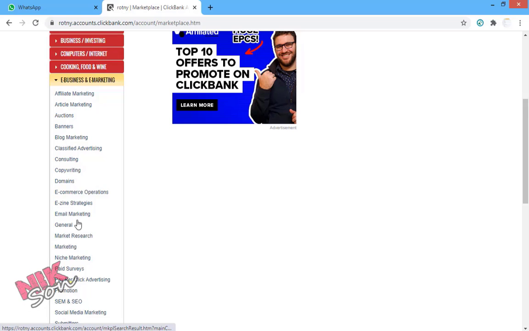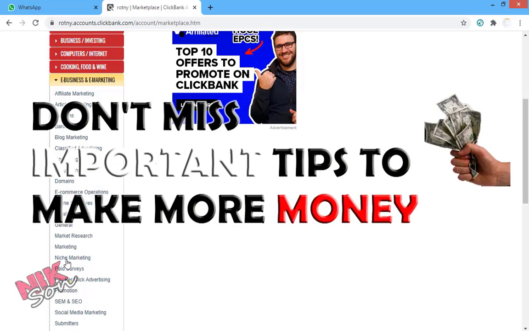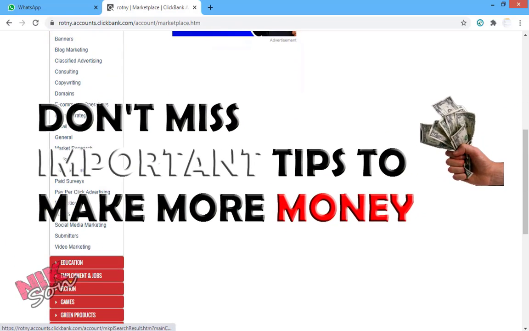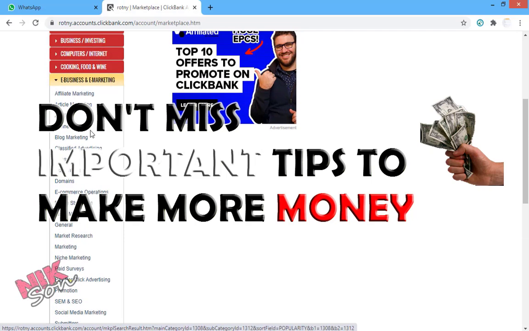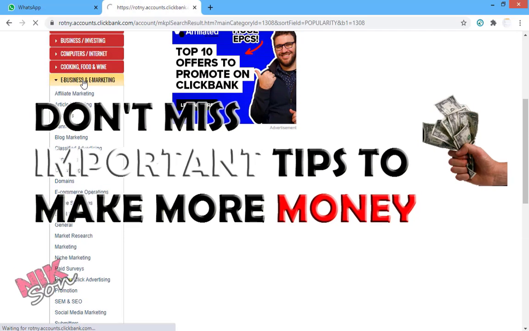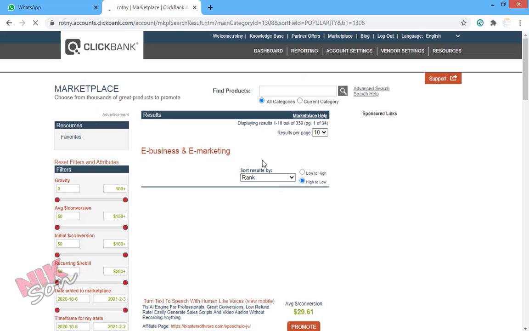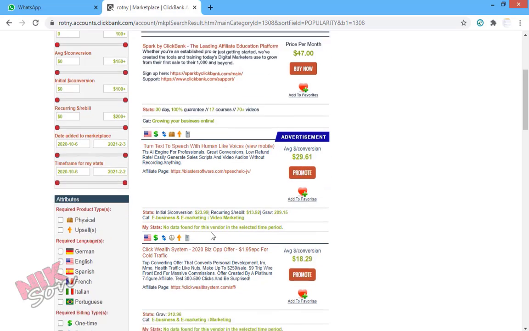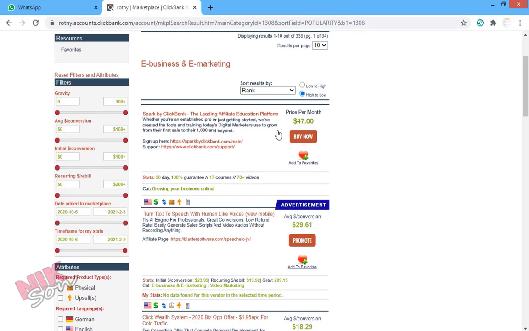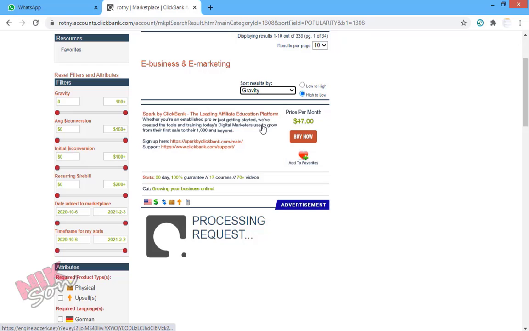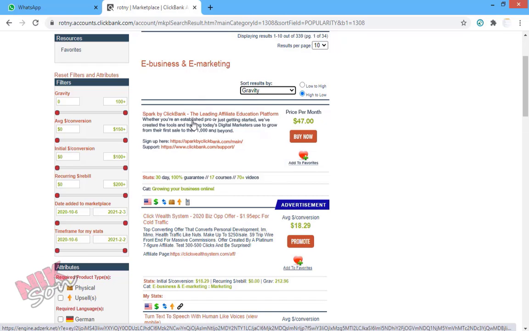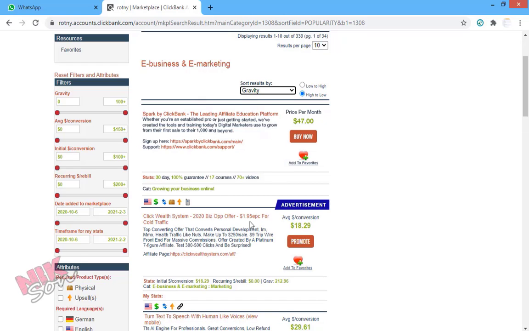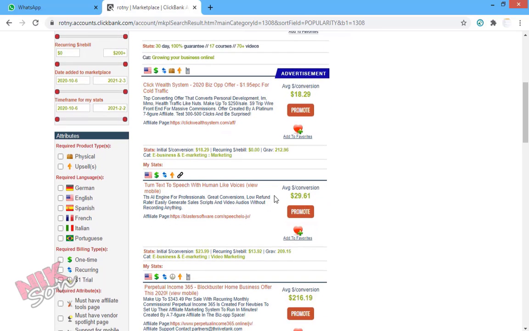You can use an affiliate account in ClickBank, or any other affiliate account or product. As we are going to promote an e-business offer from ClickBank, you can promote any offer, but here I'm going to filter by gravity. You know that if a product's gravity is good, we can promote that offer without much risk, and we will know that the product is performing well in the market. Okay, this product is advertising anyway.